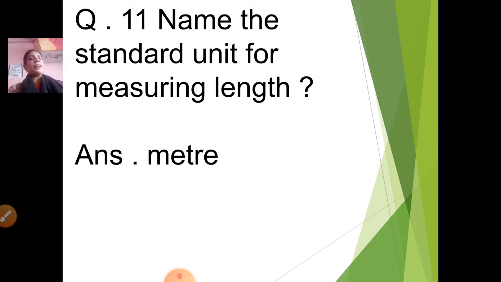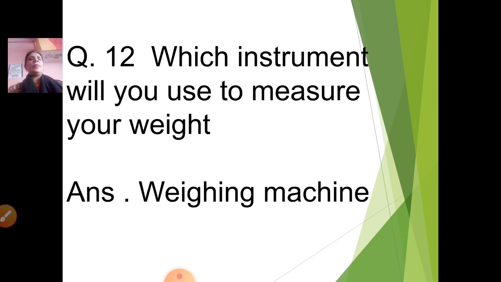Name the standard unit for measuring length. Meter. The standard unit for measuring length is meter. Which instrument will you use to measure your weight? Weighing machine.